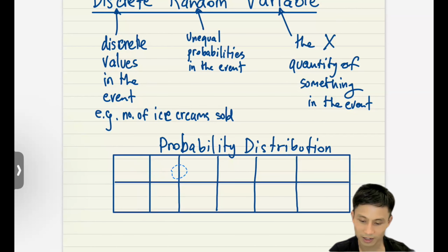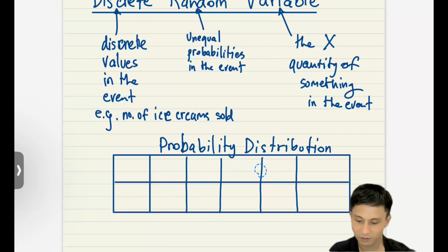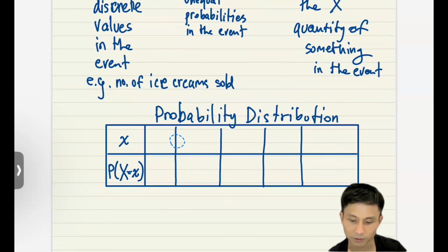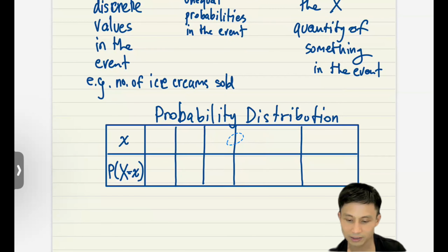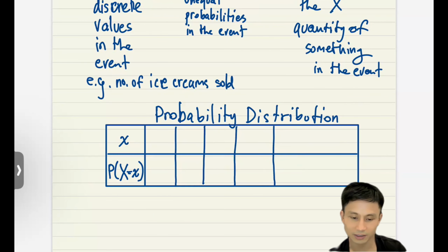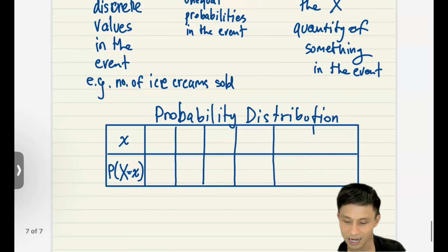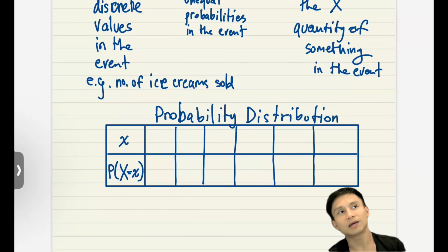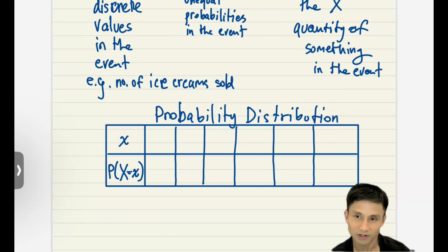The first row header would be a little x here, and the second row would be the probability of the variable big X equals the small x. Now let's make it simple first. I'm going to make this just for the case of throwing a dice, and the probability of getting each number out of the dice.